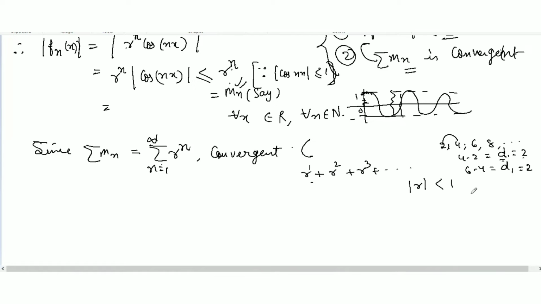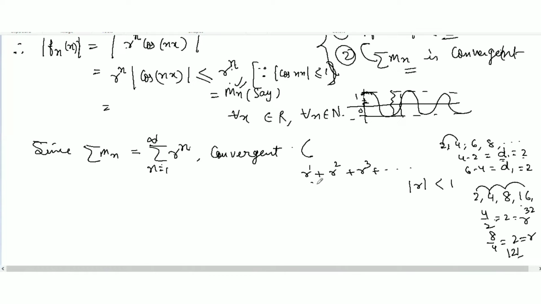What is a geometric series? Say 2, 4, then 8, not 6, then 16, then 32. This is a geometric series. As 4 over 2, we find the common ratio 2. Then 8 over 4 gives the common ratio 2, and 16 over 8 gives the common ratio 2. So this is your common ratio, which is 2 here. The absolute value of 2 is not less than 1, so this geometric series is not convergent.